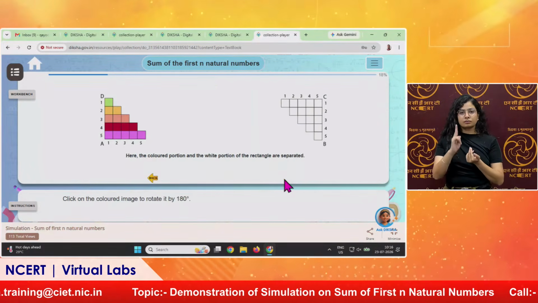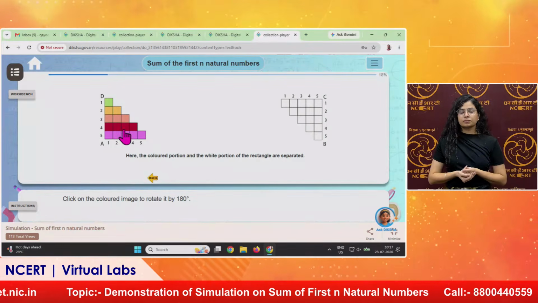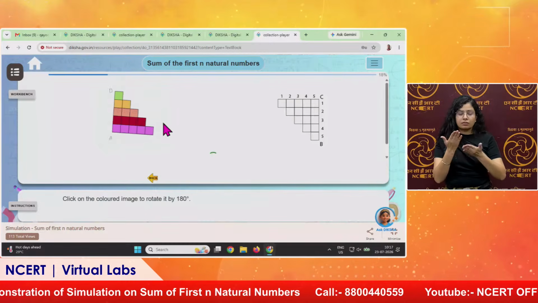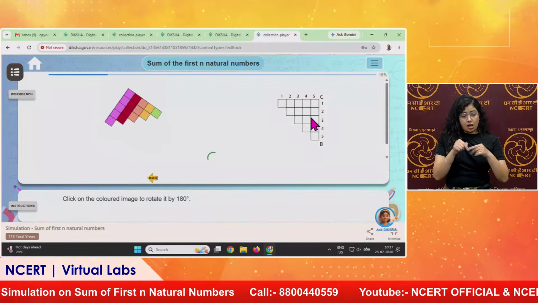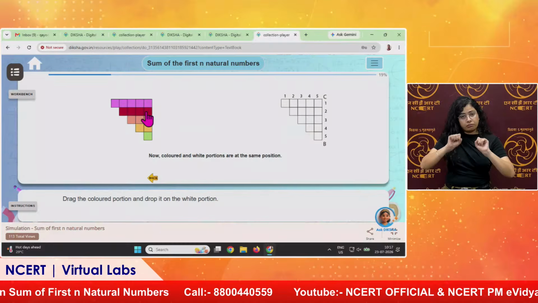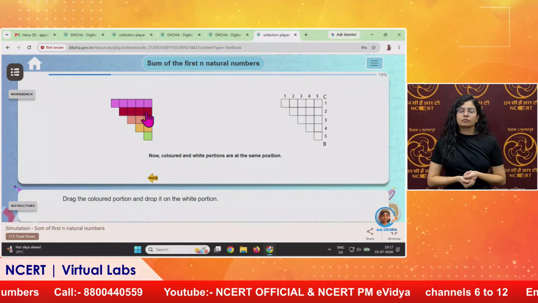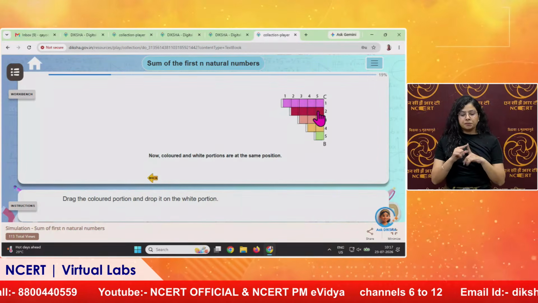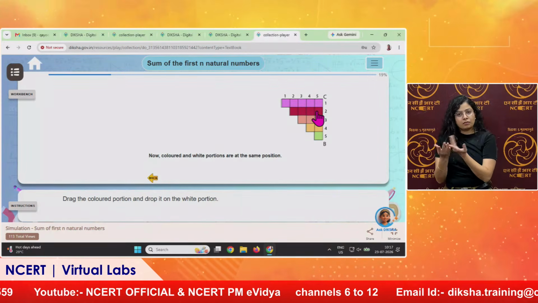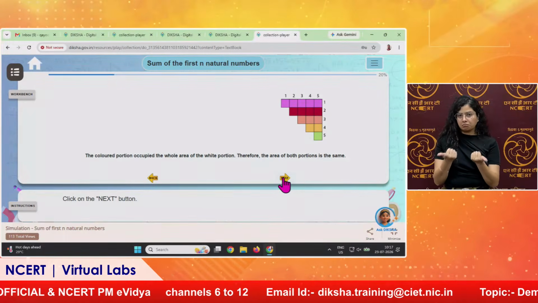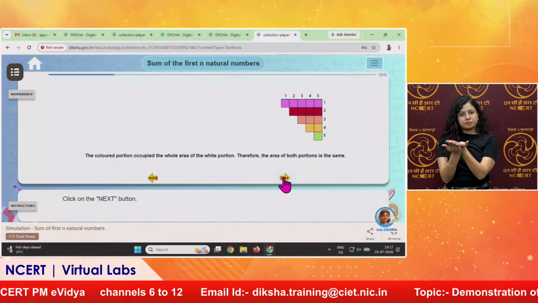We will click on next and we will rotate this so that we will see whether these 2 halves are equal or not. So let us drag it onto this, and you can see it is exactly the same. Right. These are 2 congruent figures having same shape and size.